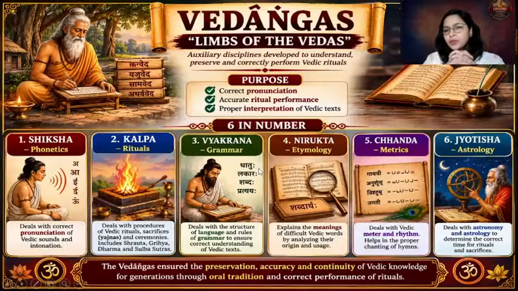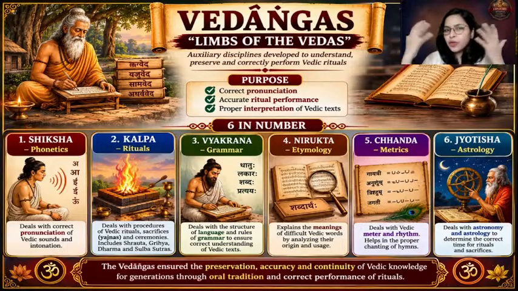Fine. Now, the next important part of Vedic literature is Vedangas. Now, what are these Vedangas? Vedangas are considered to be the limbs of the Vedas. This is very important because it was asked in the preliminary examination. Vedangas are angas of Veda, limbs, the body parts of Vedas. In order to understand this Vedic literature in detail, you need to have good knowledge about Vedangas. Only then can you understand the Vedic literature in a proper manner. So, there are 6 Vedangas.